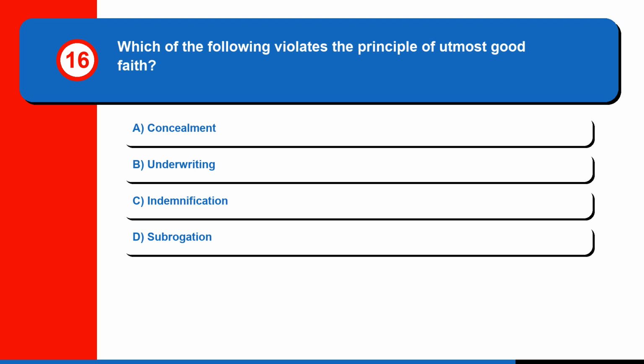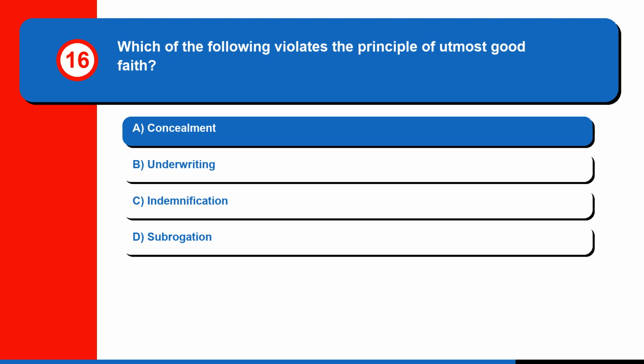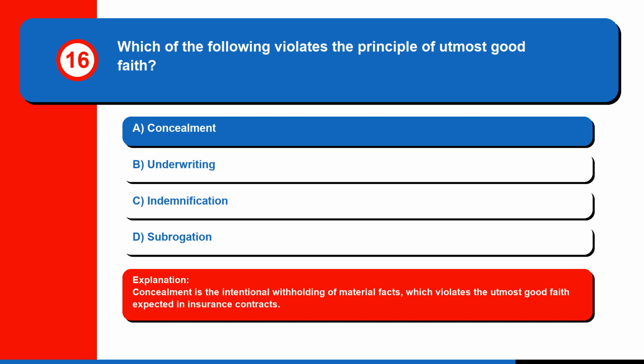Question 16. Which of the following violates the principle of utmost good faith? A. Concealment, B. Underwriting, C. Indemnification, or D. Subrogation. The correct answer is A. Concealment. Concealment is the intentional withholding of material facts, which violates the utmost good faith expected in insurance contracts.